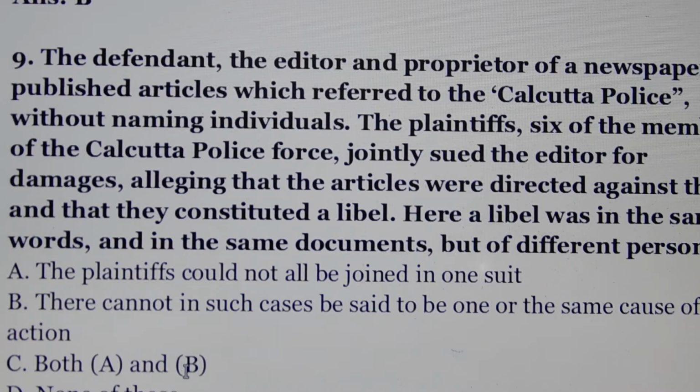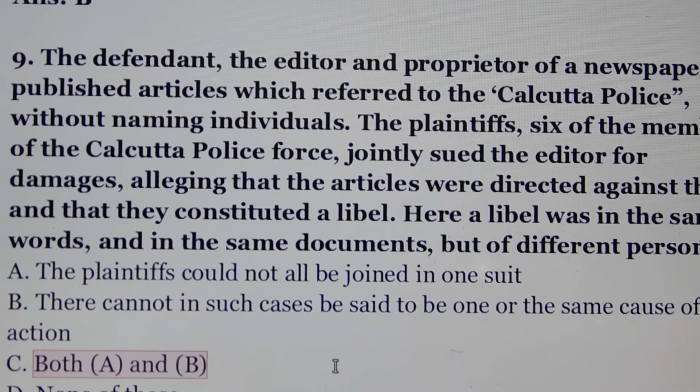Question number 9. The defendant, the editor and proprietor of a newspaper, publishes articles which refer to the Calcutta police. Without naming individuals, the plaintiffs, 6 of the members of the Calcutta police force, jointly sued the editor for damages, alleging that the articles were directed against them and that they constituted a libel.